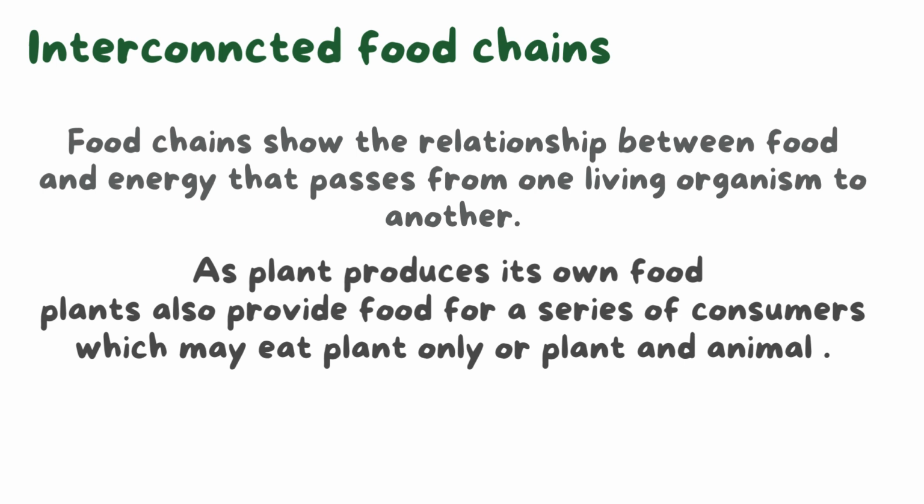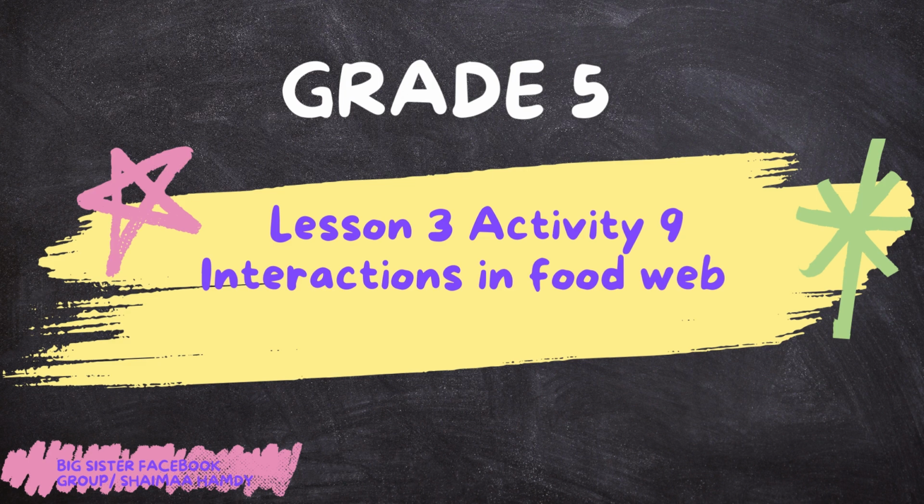And this is called the interconnected food chains, as the plants provide food for a series of consumers, such as rabbit, goat, and mouse, and so on. So the food web shows us the energy flow in many living organisms in interconnected food chains. Here we will study Activity 9, interactions in the food web.